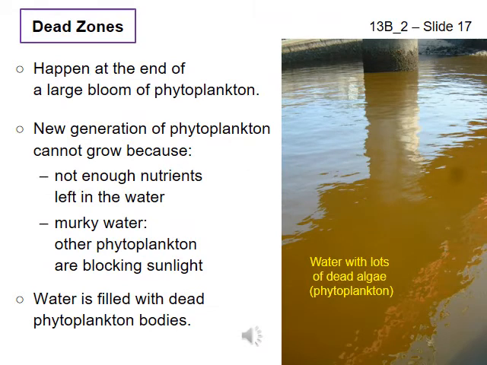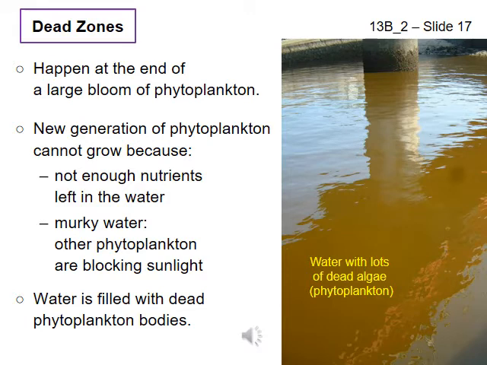Slide 17. Dead zones. An example of a harmful bloom. Another example of a harmful algal bloom is a dead zone. Dead zones occur at the end of a bloom. A bloom typically ends when there are few nutrients left in the water or it becomes too hard to get sunlight. During a bloom, phytoplankton reproduce more and more, and each offspring absorbs nutrients from the water. Each newly born phytoplankton needs enough nutrients to make chlorophyll and other molecules, so that they can carry out photosynthesis and make food for themselves.